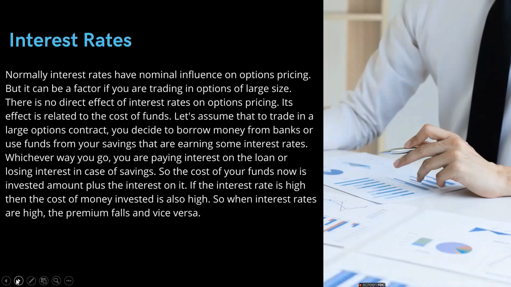Normally, interest rates don't have a nominal influence on option pricing, but it can be a factor if we are trading in options of large size. Its effect is related to the cost of funds. Let's assume that to trade in a large option contract, we decide to borrow money from banks or use funds from our savings that are earning some interest. Whichever way we go, we are paying interest on the loan or losing interest in the case of savings.